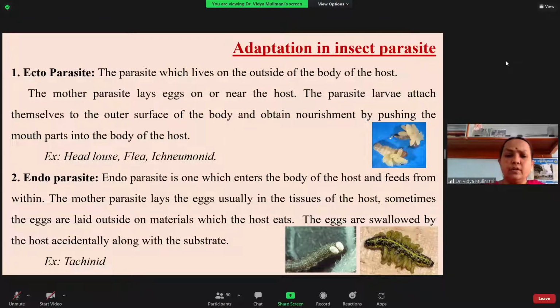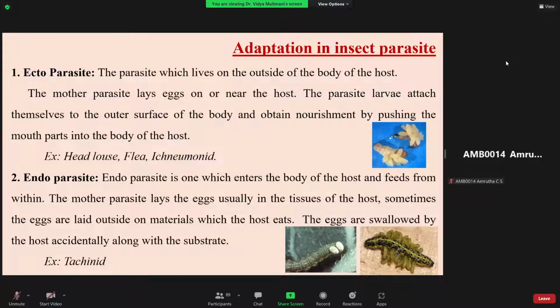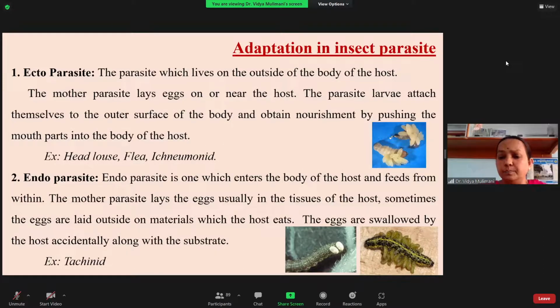There is an option. The eggs may be laid outside or inside, or on the host plant that is fed on by the host itself. Whatever the host plant you have, the eggs may be laid on it. For example, I will take Bombyx mori, the silkworm, which everyone knows. It has a parasitoid, the uzi fly, which belongs to the family Tachinidae.